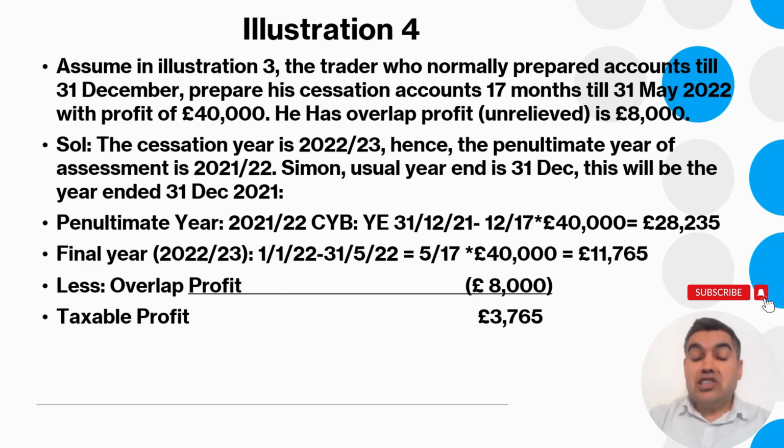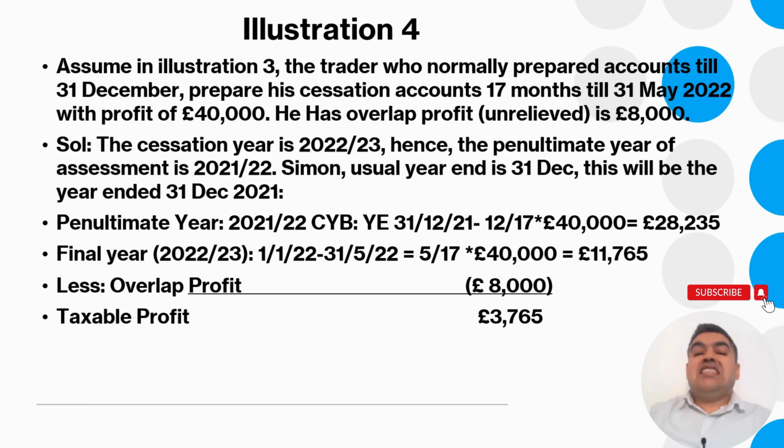Assume in illustration number 3, the trader who normally prepares accounts to 31st December prepares his cessation accounts to 31st May 2022, 17 months long. So he didn't make it up to 31st December 2021. He made one accounting period of 17 months with a profit of 40,000, and he has overlap profit of 8,000.